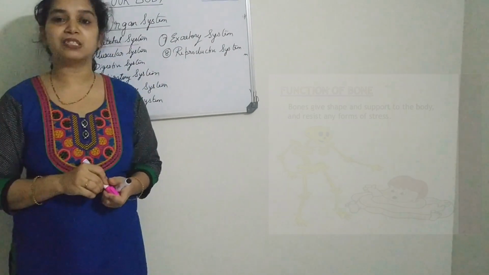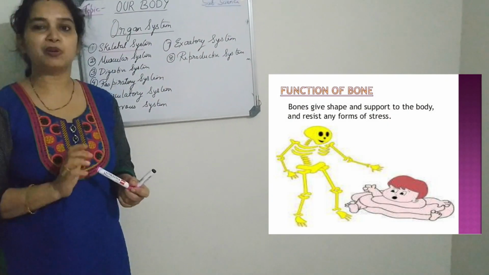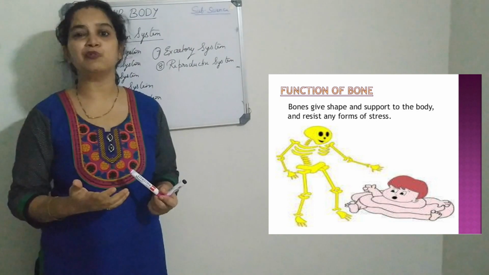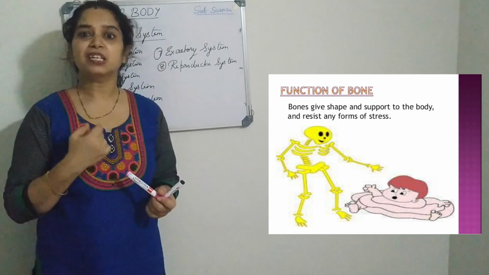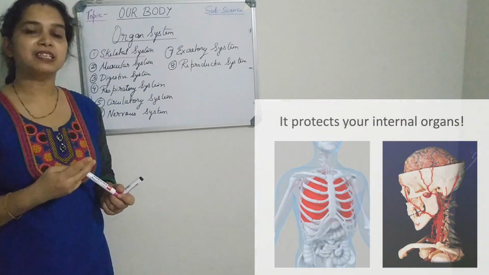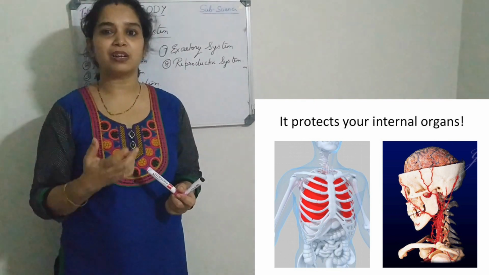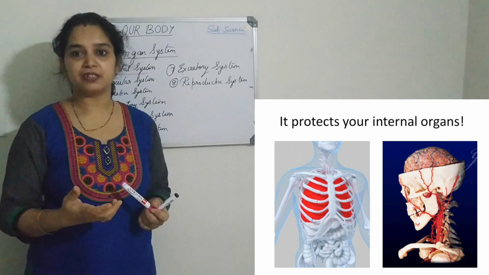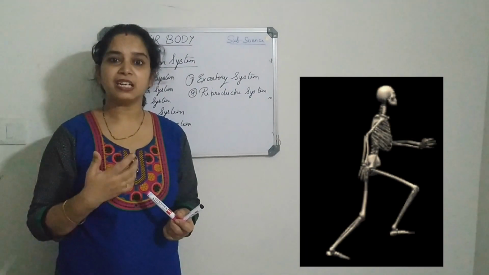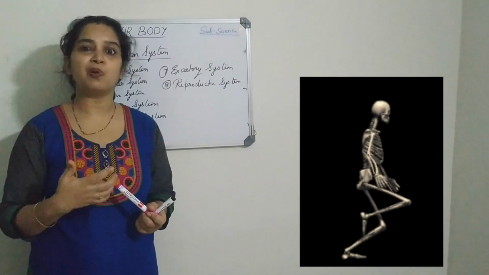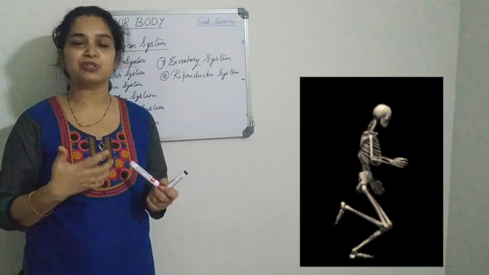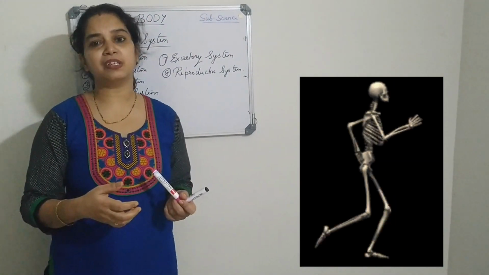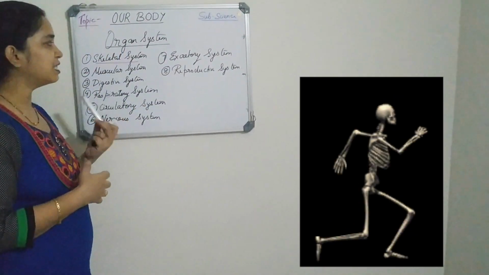The skeletal system is very important to us because it gives shape to our body. The first function, it gives shape to our body. Second, it protects the delicate organs like the lungs, brain and the heart. And third, it helps us to walk and do all the activities. You sit, you stand and do all the activities because of this skeletal system.